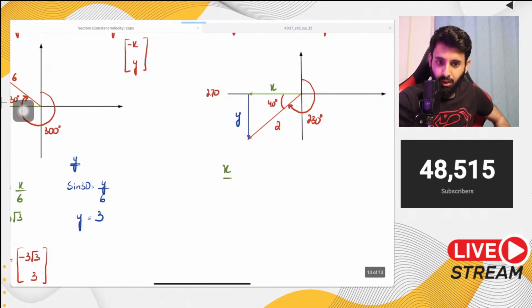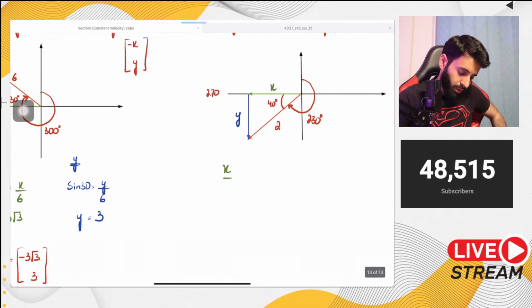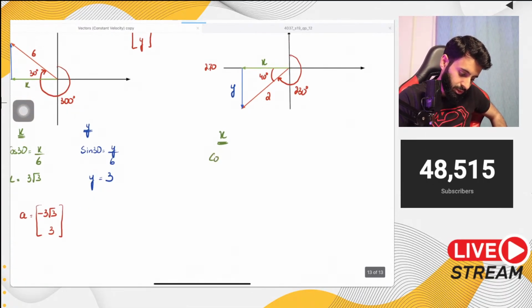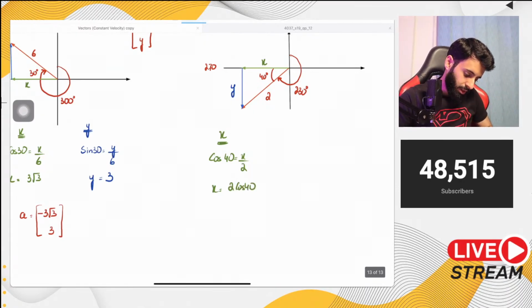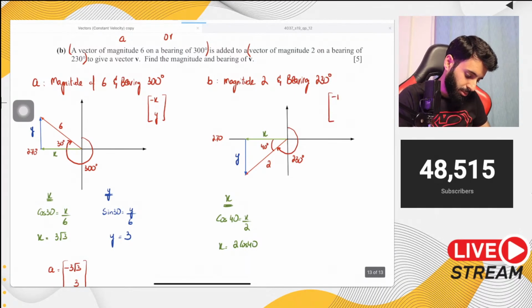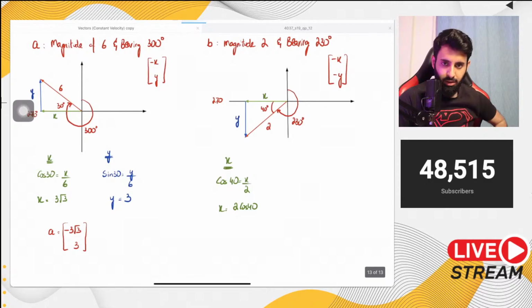Okay. Now, x component is the adjacent component, so we're going to use cos. So cos 40 equals adjacent over hypotenuse. So what's x equal to? x is equal to 2 cos 40. And here also, as a safety precaution, you can write this down that this is going to be minus x and minus y. Okay? Because it's in the third quadrant, x and y both are going to be negative.